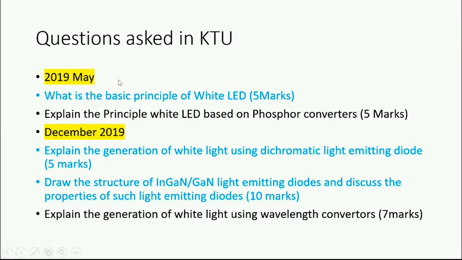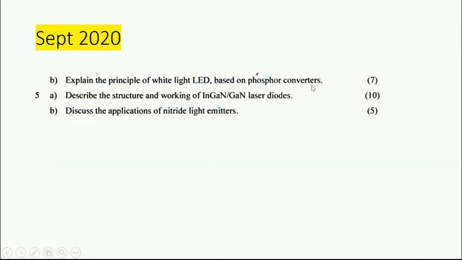Okay, so questions asked in KT: what is the basic principle of white LED? Explain the principle of white LED based on phosphor converters. Using a dichromatic light emitting diode, draw the structure of this. How to generate white LED using wavelength converters. So the same question is repeated.